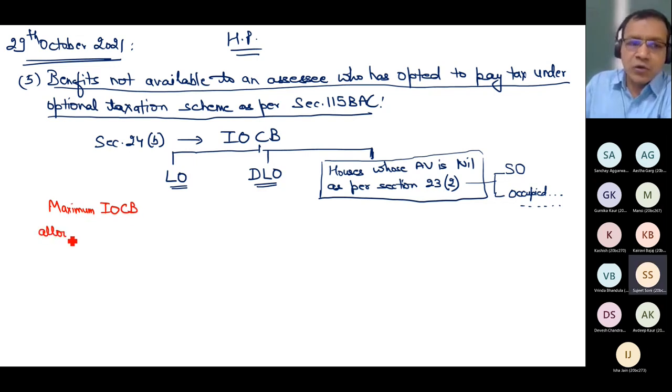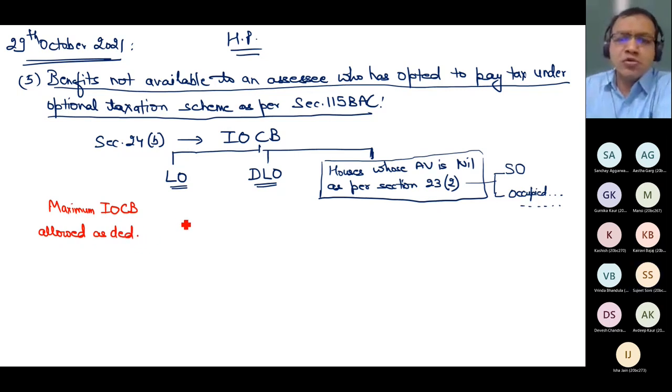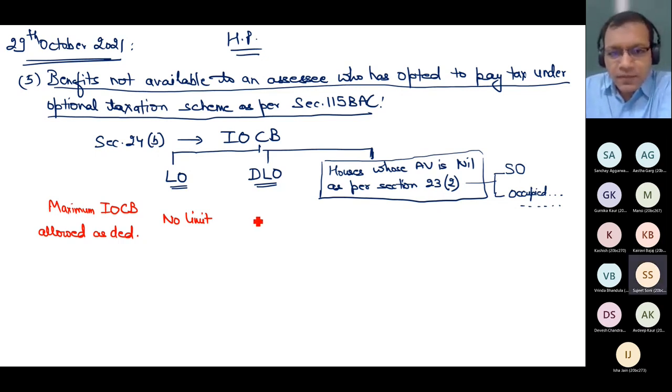No limits. No limit. Very good. No limit. Even if it is 2 crore rupees, it is allowed, no limit. Can you tell me if it is deemed to be let out, how much is the maximum interest on capital borrowed allowed to me as deduction? Sir, no limits. No limit.